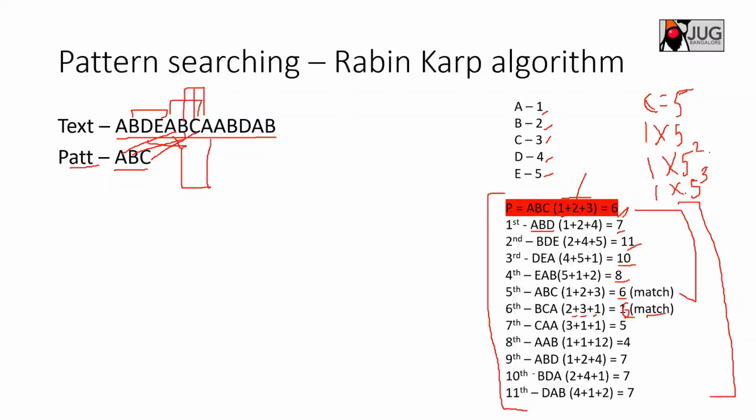No. Weightage will be more important if you have a false positive case. For example, let's see, ABC is there. I have 2 pattern matches here, ABC and BCA. Yes. Right.